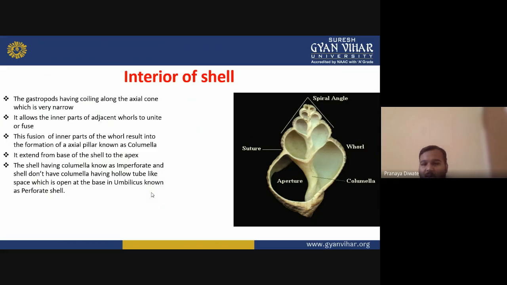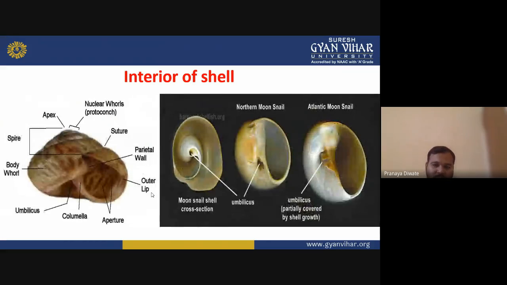which is the umbilicus. This is the interior of a shell. This is again an interior of a shell. It can have different parts like apex, nuclear whorl, suture, parietal wall, outer lip, aperture, and so on. So this is the interior of a shell.